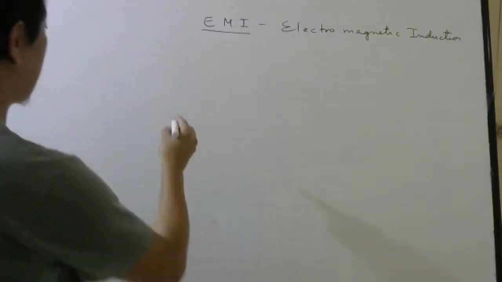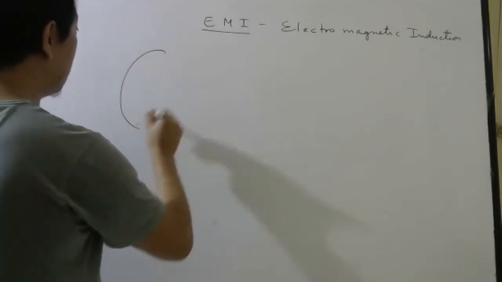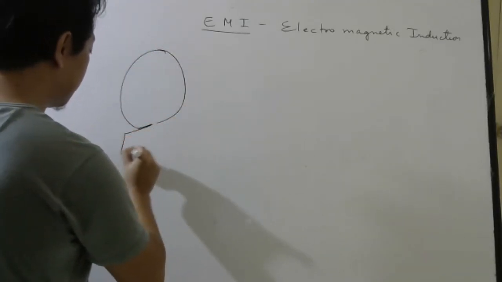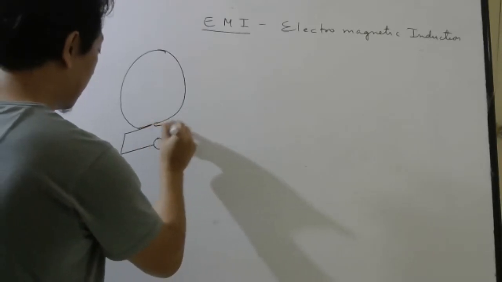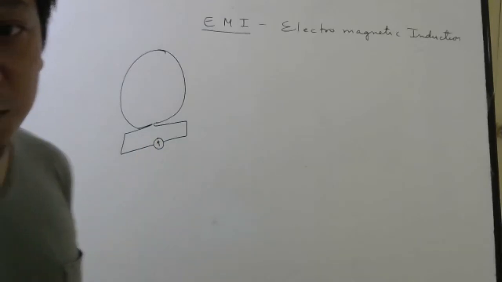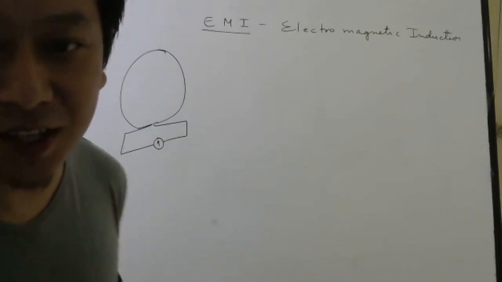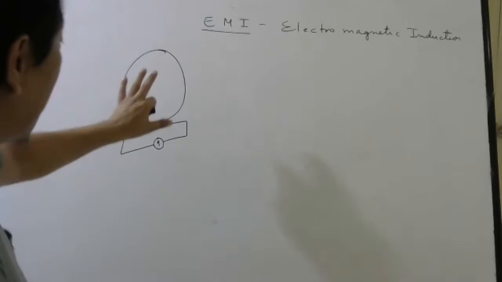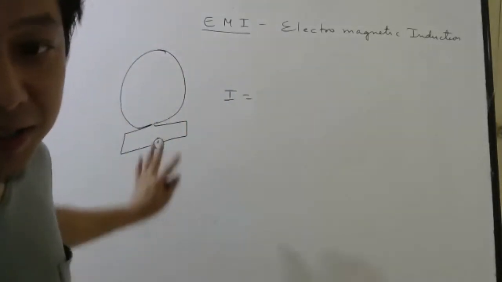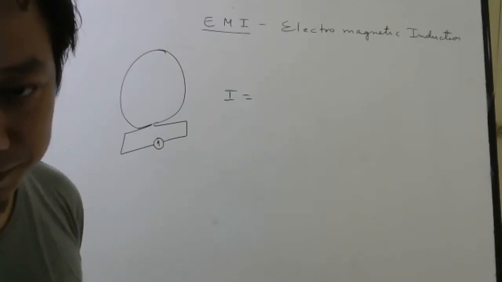So look here. If you take a circular coil and put a galvanometer. Why? So that we will know whether there is current or not. So right now, what is the current in the circuit?